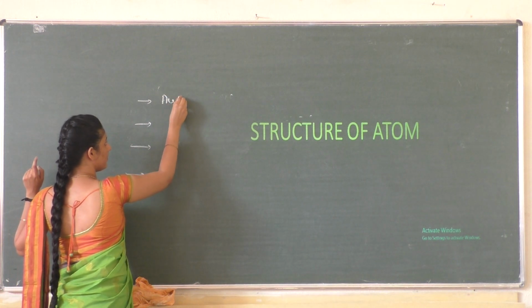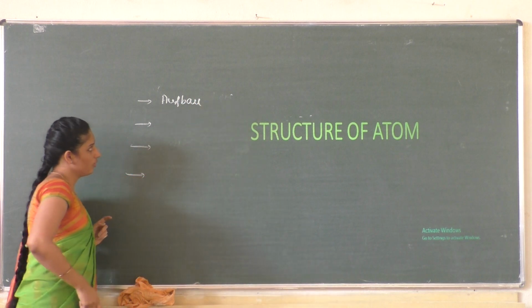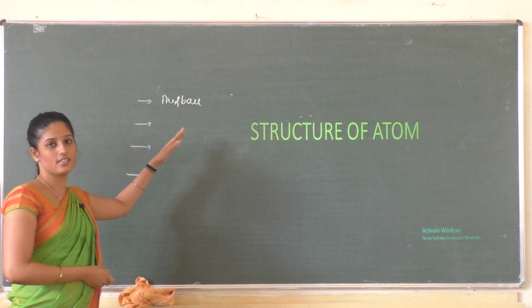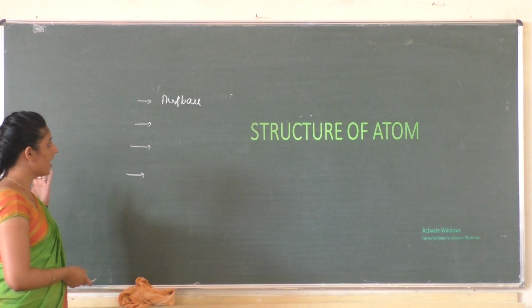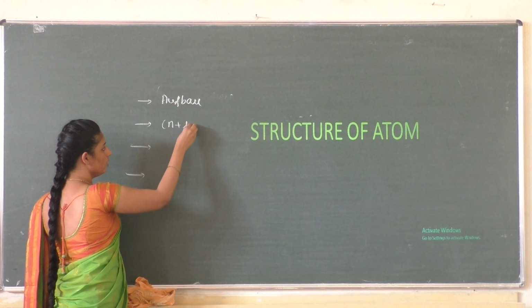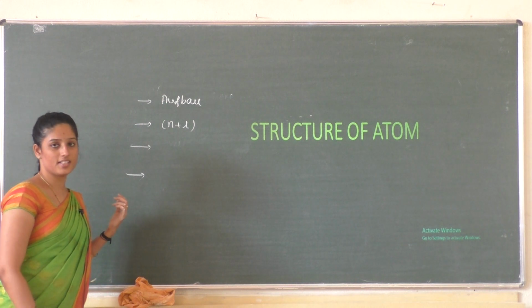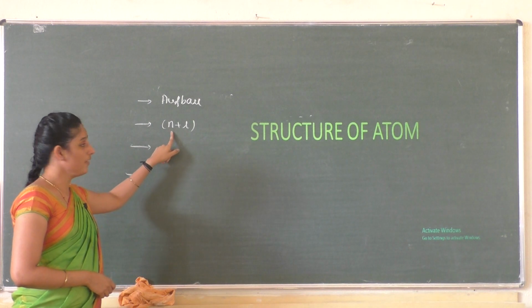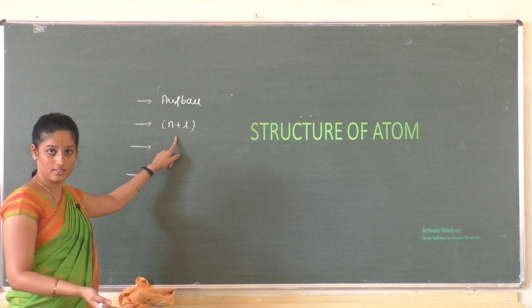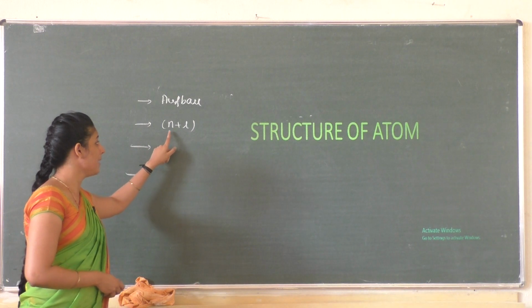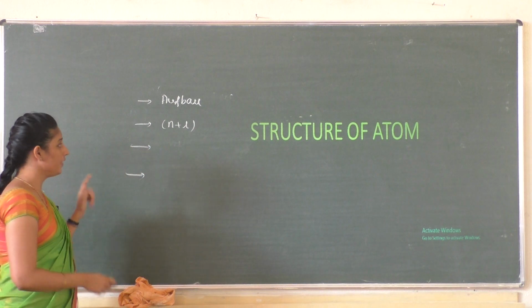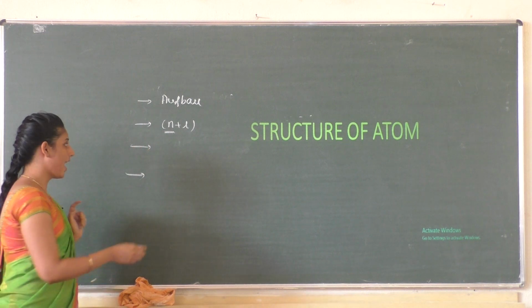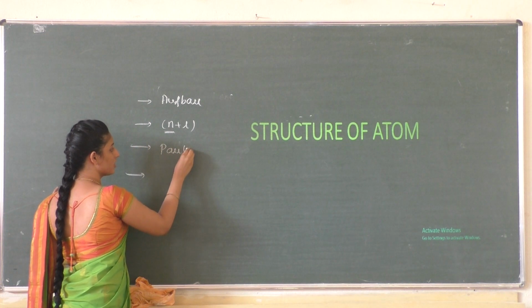The Aufbau principle states that electrons are filled in various orbitals in the increasing order of their energies. The n+l rule states that if two orbitals have different n+l values, the one with the lower n+l value will be filled first, and for two orbitals with the same n+l value, the orbital with the lower n value will be filled first. That is the second rule, and the third rule is Pauli's exclusion principle.